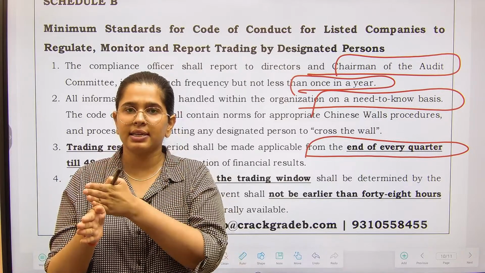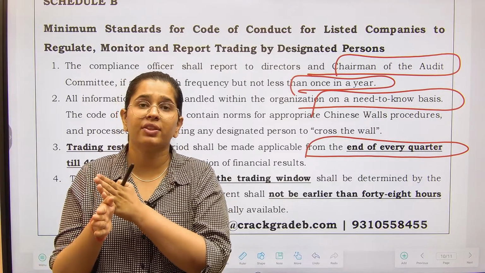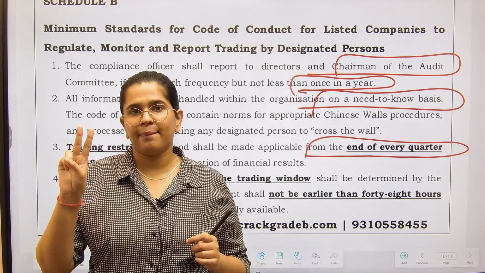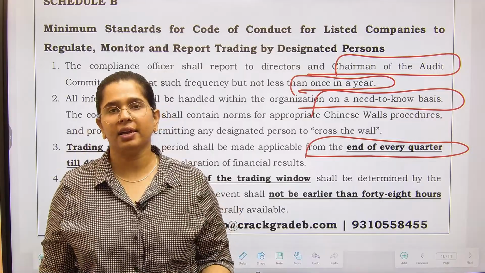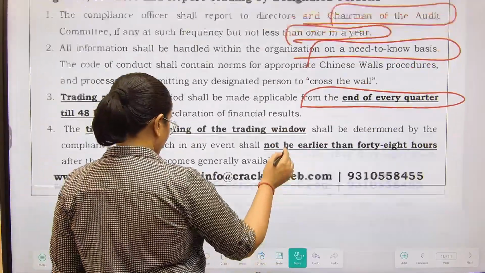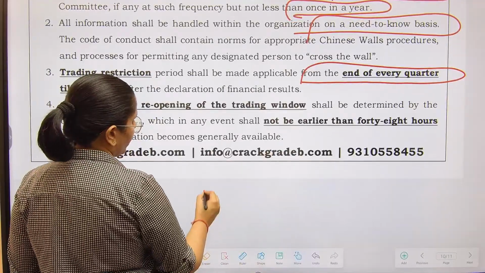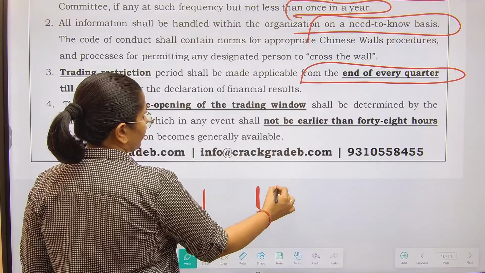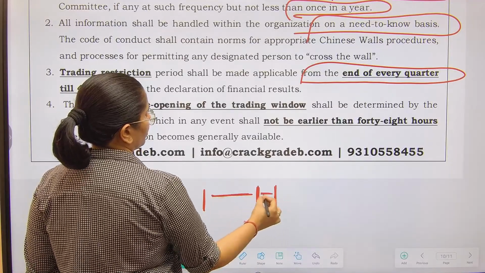And once the results have been disclosed, that is, what the results of this quarter were, after that for 2 days you cannot trade in anything related to securities. So this is how it goes. End of the quarter, disclosing financial results, 2 days after it, no trading.